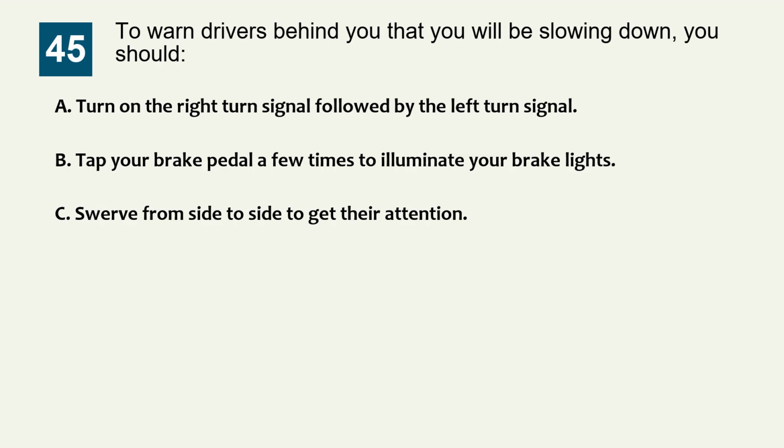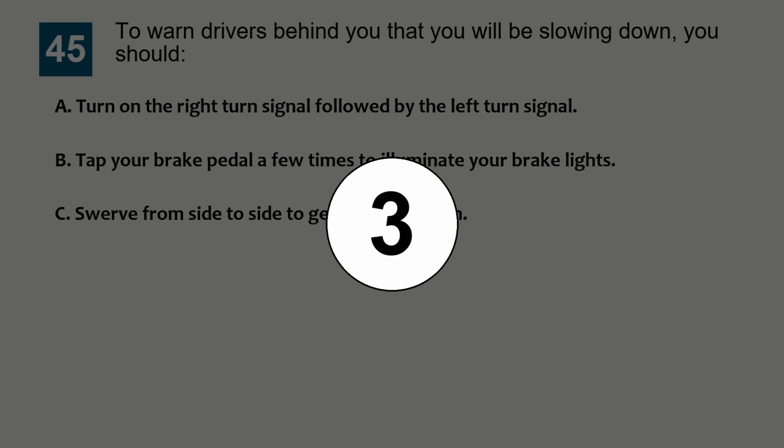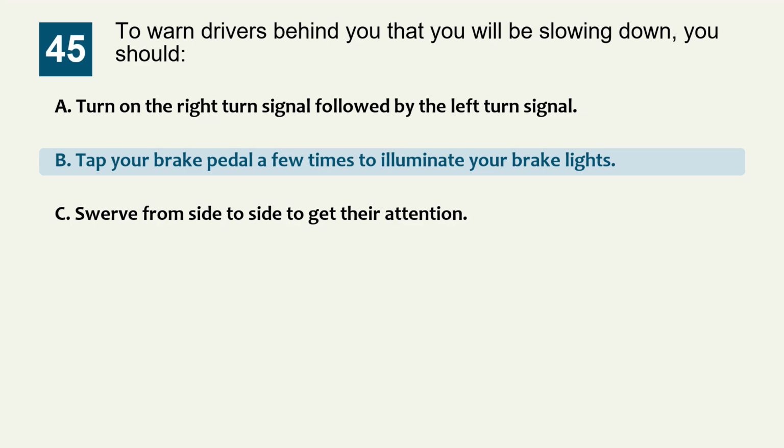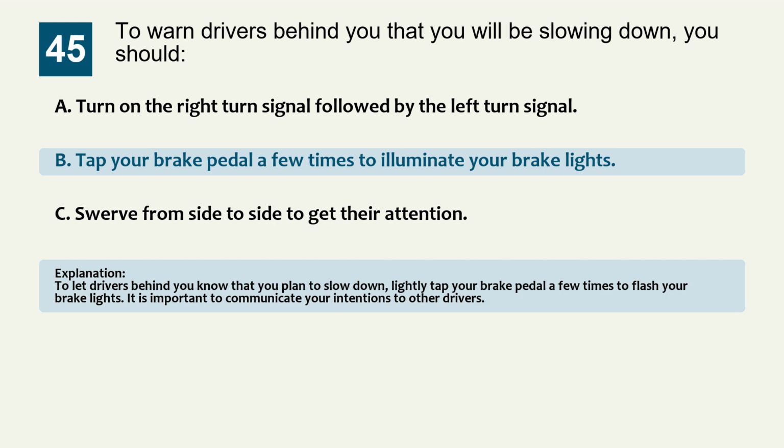Question 45. To warn drivers behind you that you will be slowing down, you should: Option A, turn on the right turn signal followed by the left turn signal. Option B, tap your brake pedal a few times to illuminate your brake lights. Option C, swerve from side to side to get their attention. The correct answer is option B, tap your brake pedal a few times to illuminate your brake lights. Explanation: to let drivers behind you know that you plan to slow down, lightly tap your brake pedal a few times to flash your brake lights. It is important to communicate your intentions to other drivers.